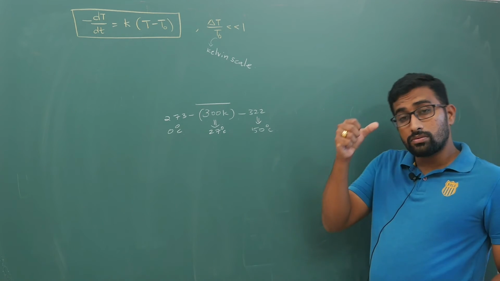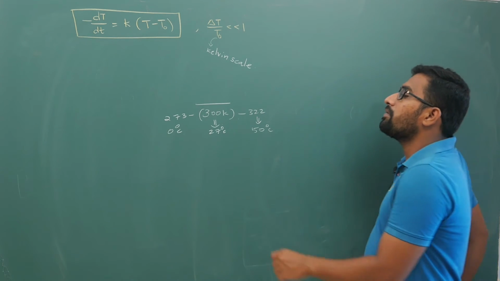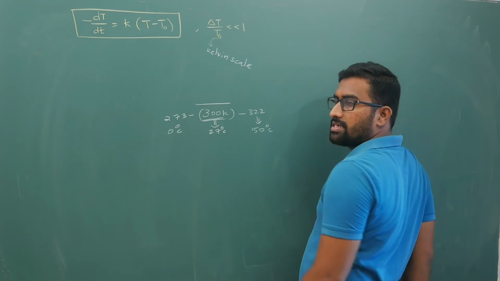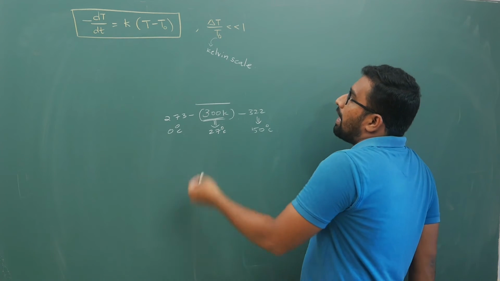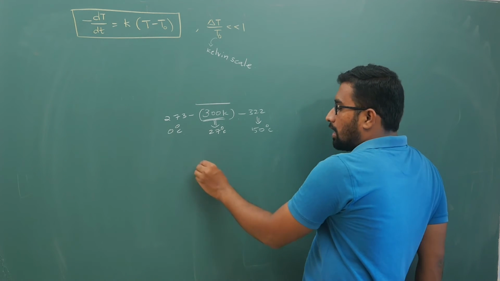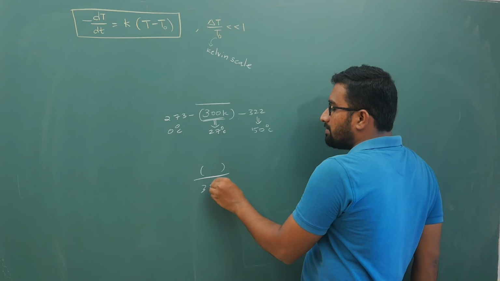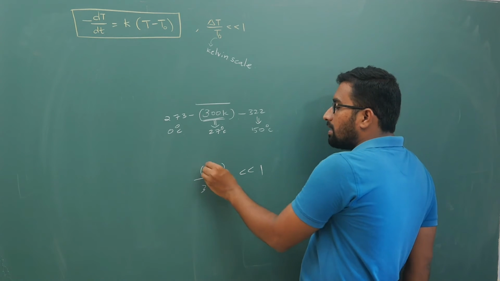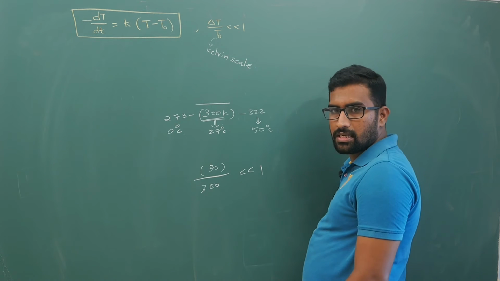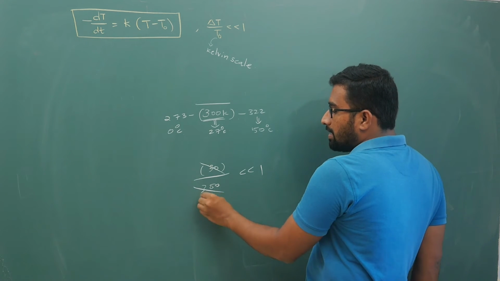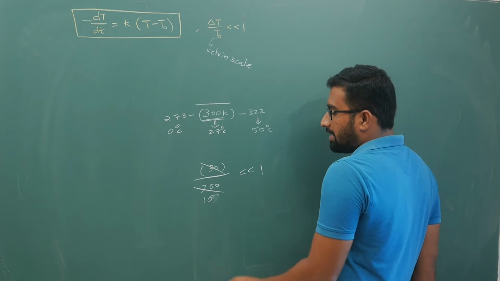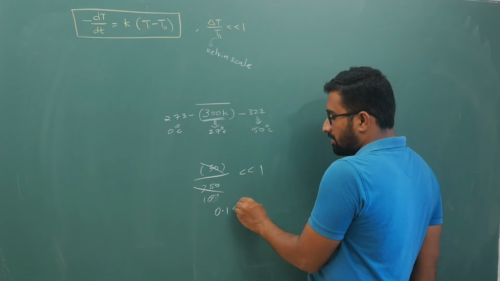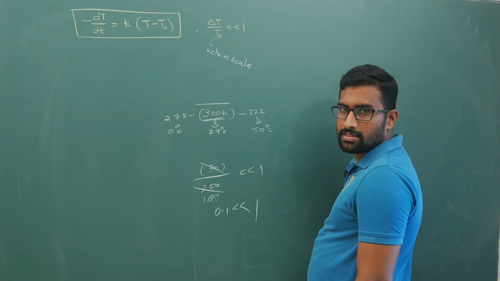Roughly, the denominator is close to 300, and the numerator divided by 300 should be very much less than 1. For example, 30 by 300 is 1 by 10, so it is 0.1, which is very much less than 1.